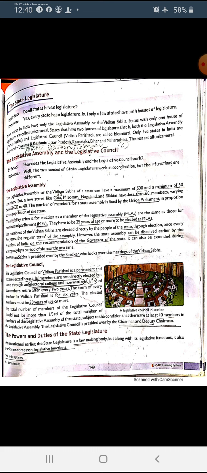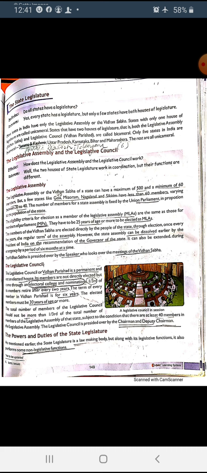The state assembly can be dissolved earlier by the President of India on the recommendation of the governor of the state. If the governor is not satisfied with the working of the ruling party, he or she will recommend to the President of India to dissolve the ruling government. It can also be extended, sometimes the working years of the ruling party in the state are extended, maybe by 6 months, maybe more than 6 months, at the time of emergency, at the time of need.